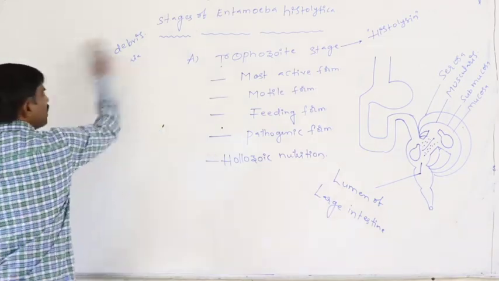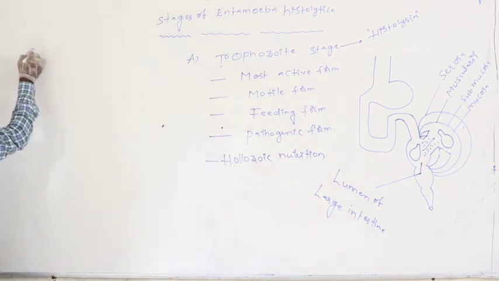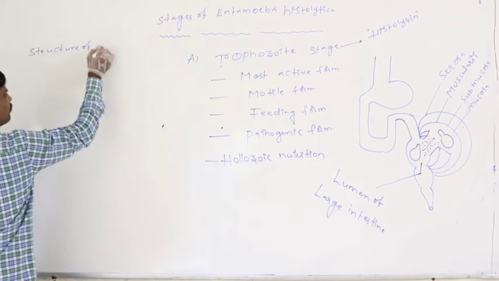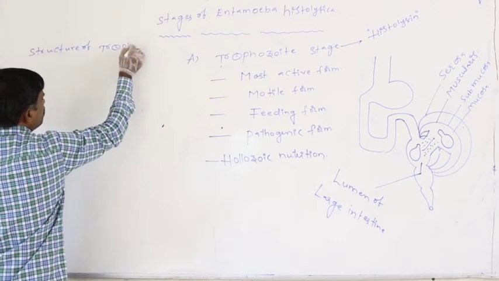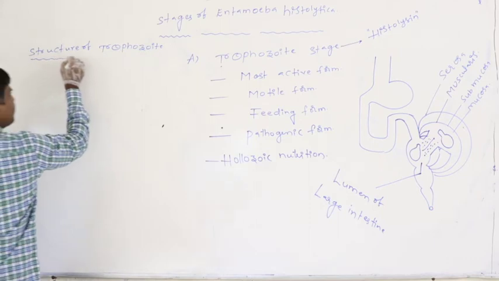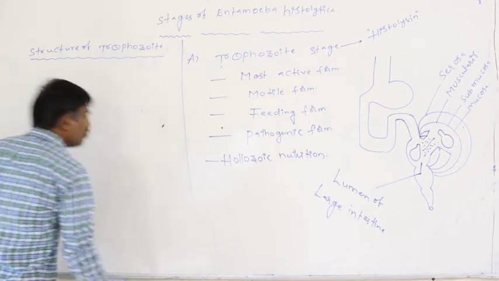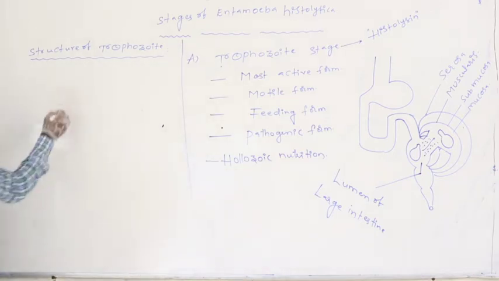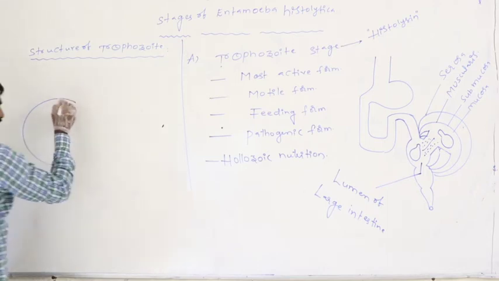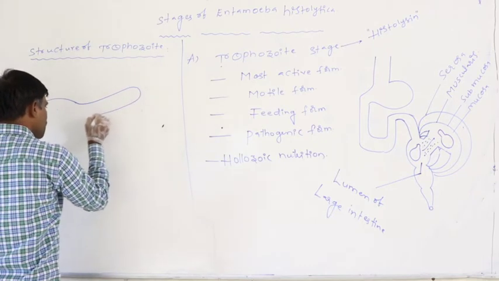Again, when we observe the trophozoite stage, what is the structure of the trophozoite stage? The trophozoite stage is oval in shape.